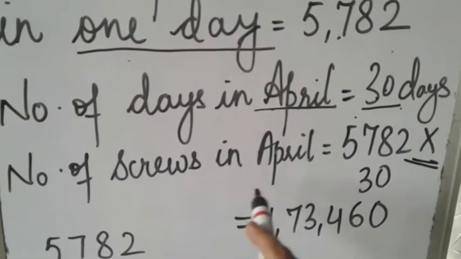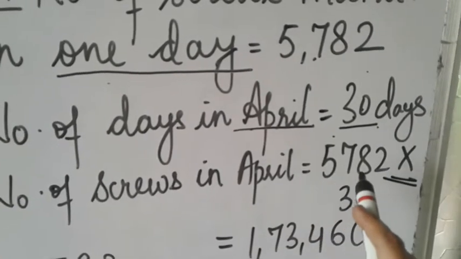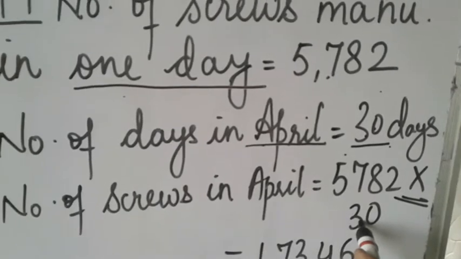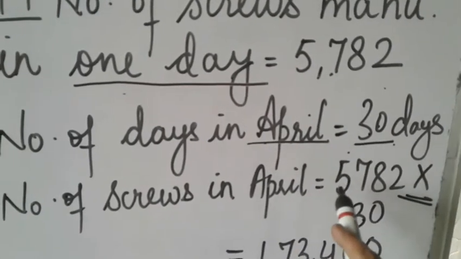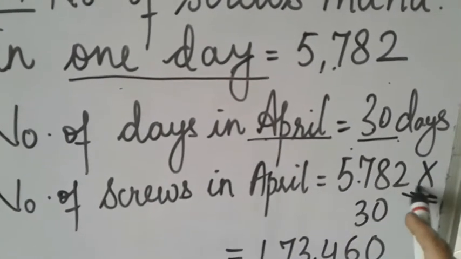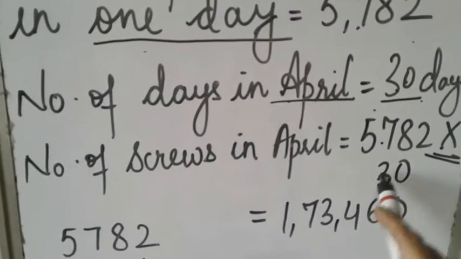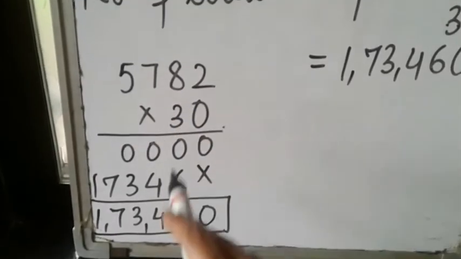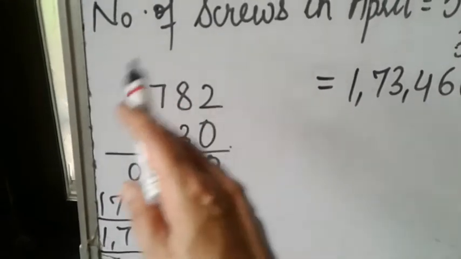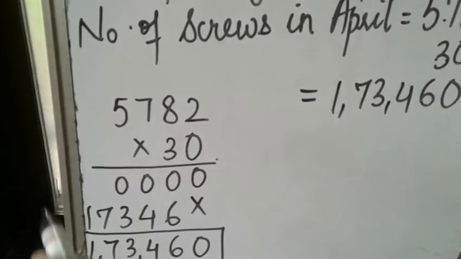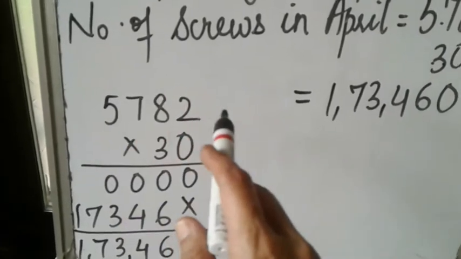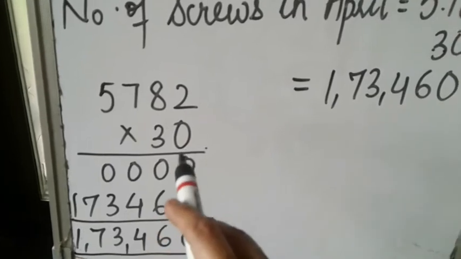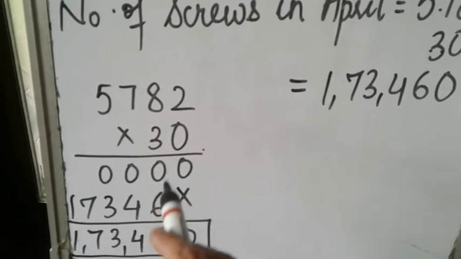So number of screws in April are 5782 multiplied by 30, which means screws manufactured in one day multiplied by number of days, which is equal to, I have multiplied it. You can see the multiplication. If you want me to explain this multiplication also, please let me know. I am assuming that you already know this multiplication, because we have learnt it last year.